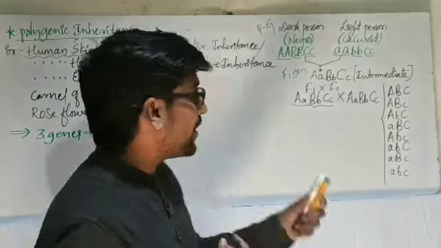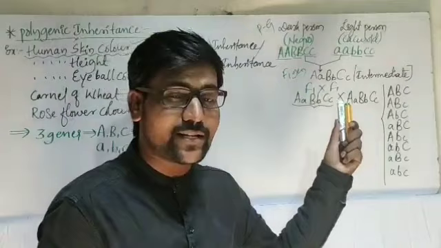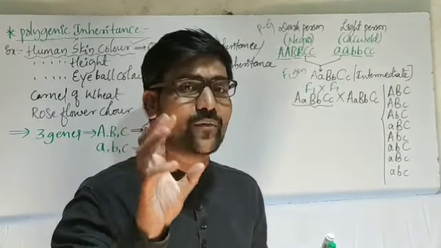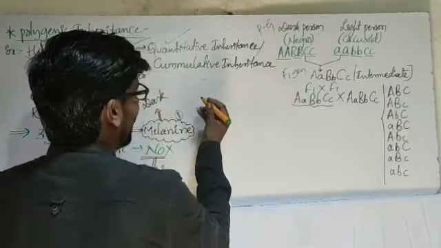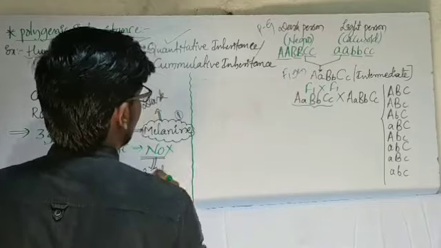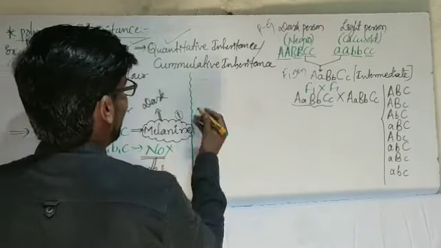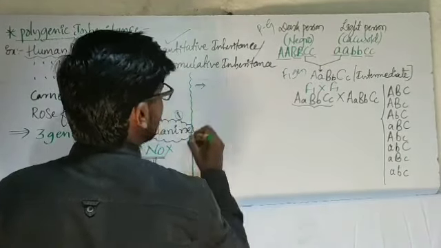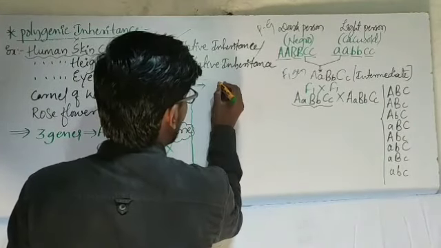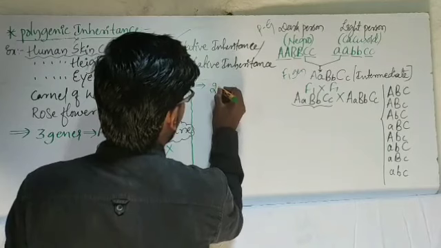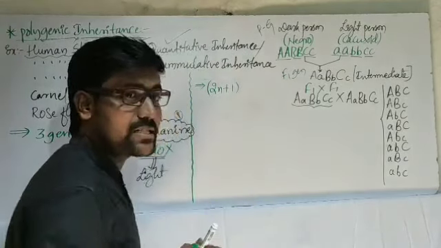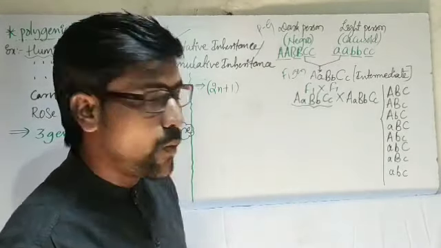And already I mentioned, this is quantitative inheritance. To find out the quantitative inheritance, in the first video itself I have given one formula. The formula is 2n plus 1.